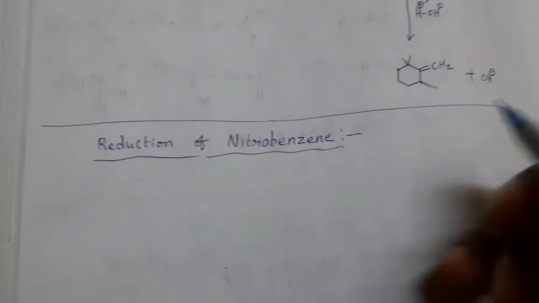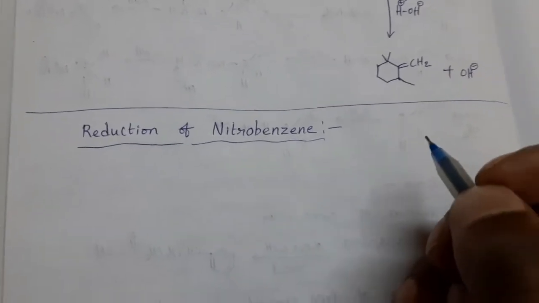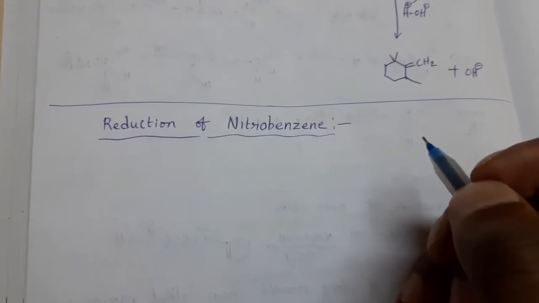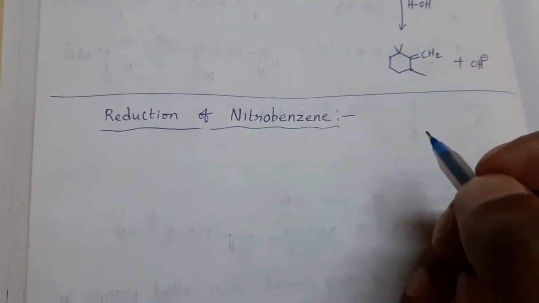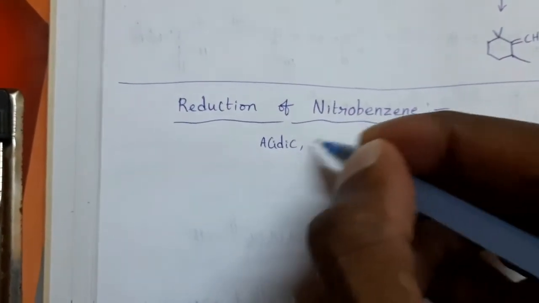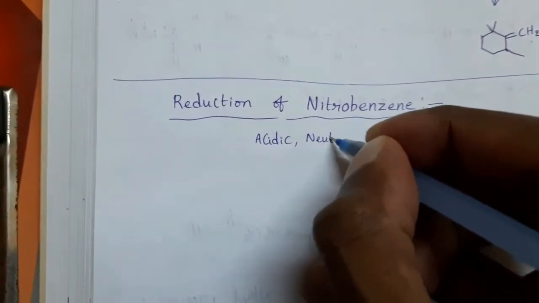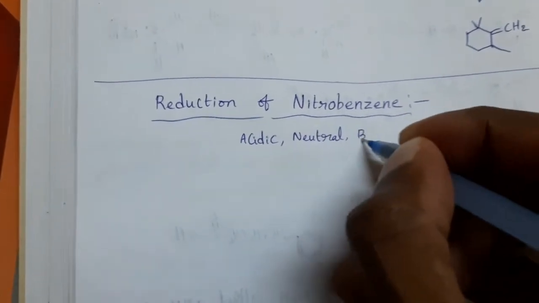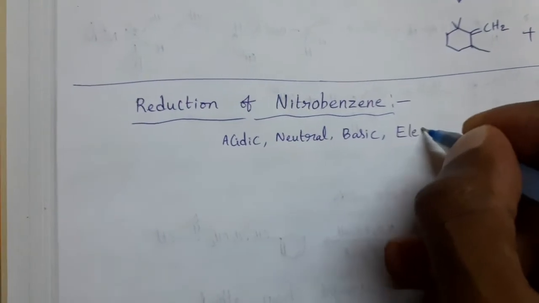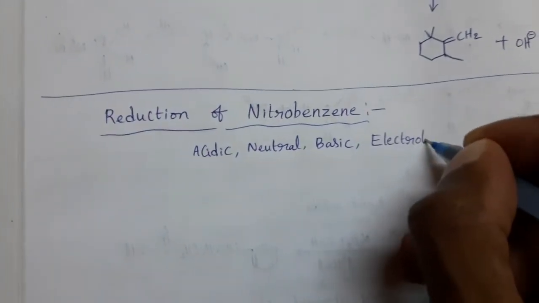Now see the reduction of nitrobenzene. Nitrobenzene can be reduced to different products in different media. That means in acidic medium, neutral medium, basic medium and electrolytic reduction.